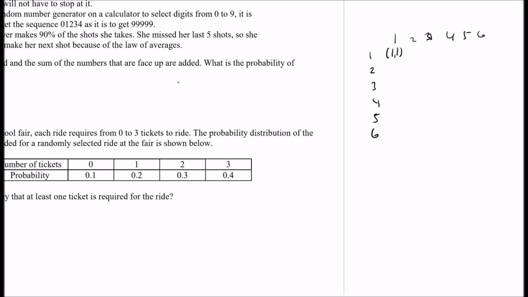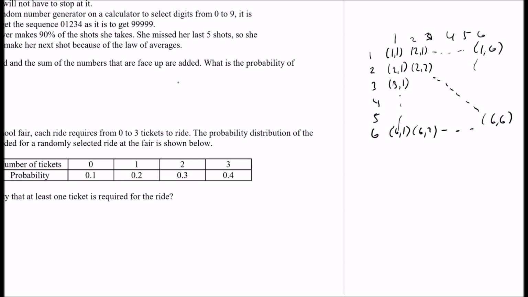Okay, so you can get 2 1s. You can get a 2 and a 1. You can get a 3 and a 1, so on and so forth, all the way up to a 1 and a 6. You get a 2 and a 2, and so on and so forth until you get both 6s. This could be a 6 and a 1, 6 and a 2, so on here. 2 and a 6, and so on.